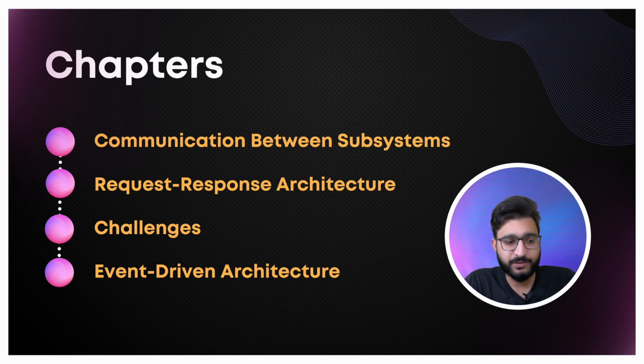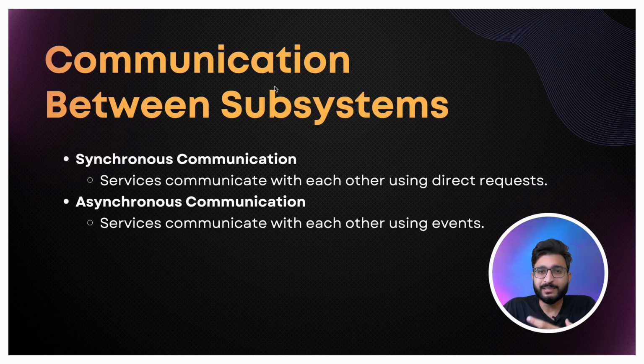So let's start with the first of all communication between subsystems, right? So within the system actually we can communicate with two ways. There is a sync communication, that is synchronous communication, and there is asynchronous communication, right? Whereas synchronous communication actually, in this particular type of communication, services communicate with each other using requests, right? So some service will send some request and then it will receive some response, right? So request is there in the synchronous communication.